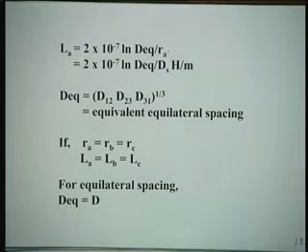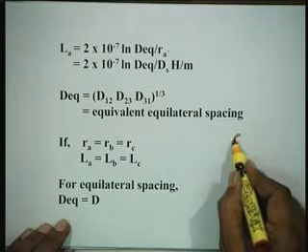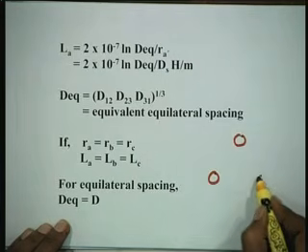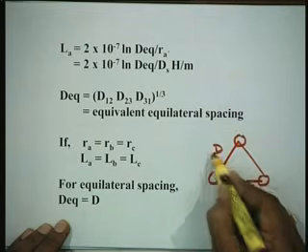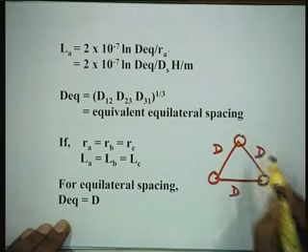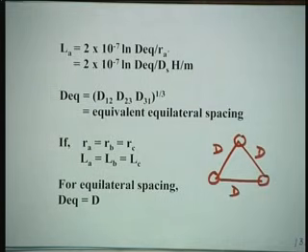And if all radii are the same, then all inductances are the same. For equilateral spacing, D equivalent gets reduced to D, because then they are equilateral. All are D. So, no D12, no D23, no D31. In that case, D equivalent becomes the cube root of D cube, which is D itself.